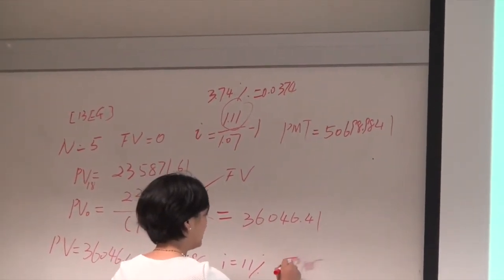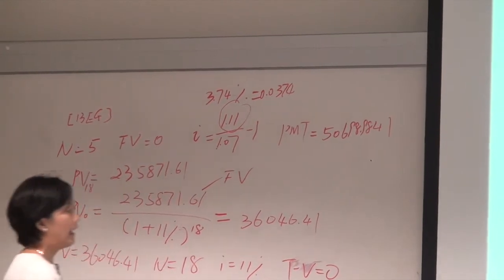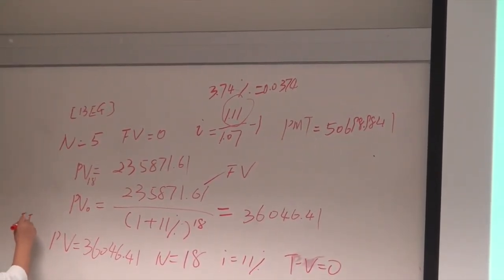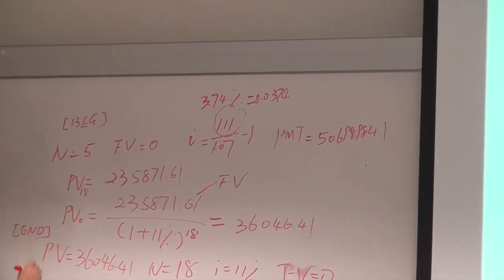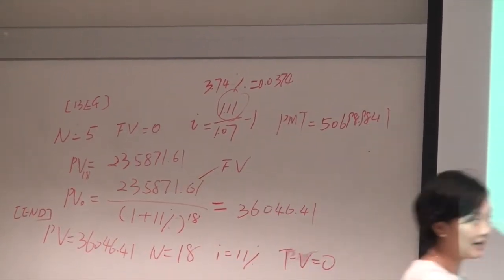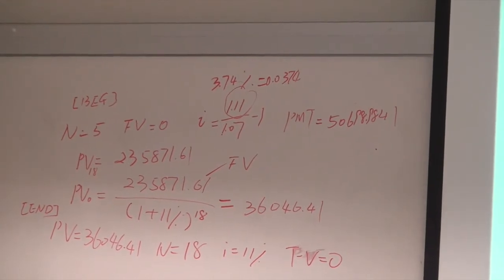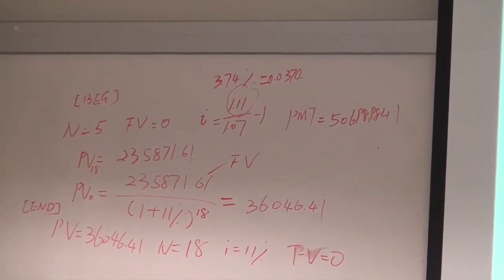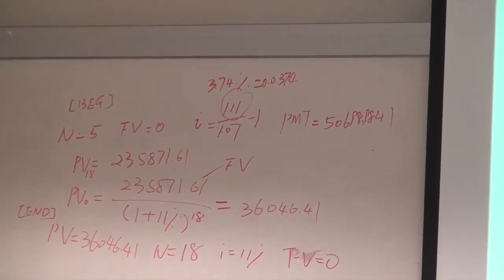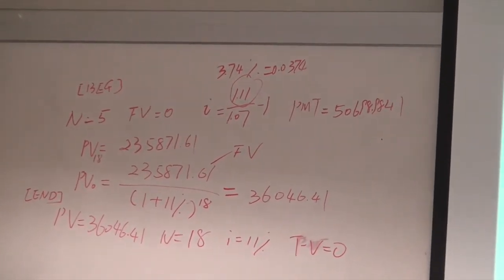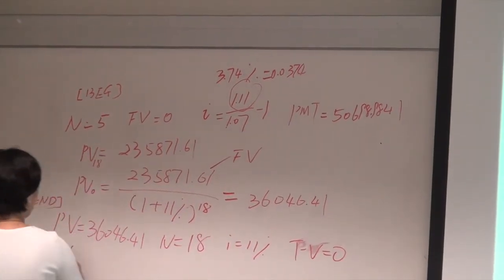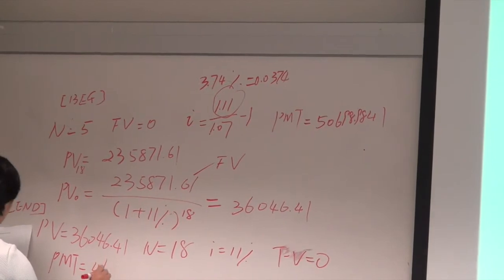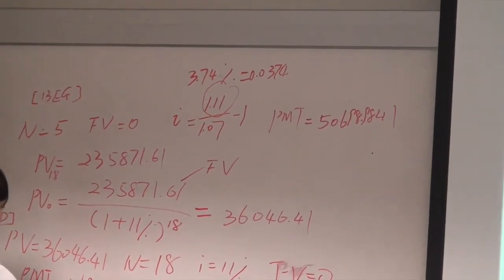future value 0, and our calculator is in beginning mode. Don't forget to change to end mode, because for this case, I said pay at the end. For example, I know this is the value as of today, and I know the first payment is at the end of the year. So I calculate in end mode, then the payment is 4680.37.